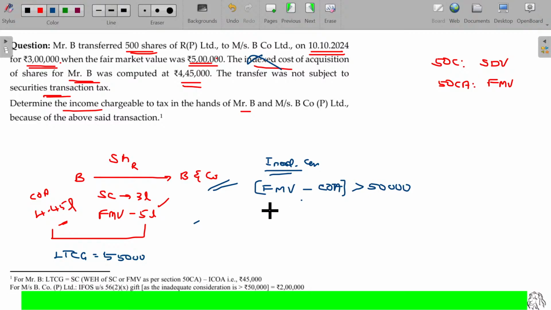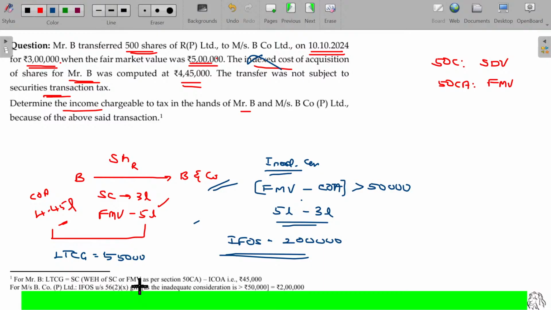Fair market value being 5 lakhs, but the amount paid only 3 lakhs. So the difference between these two is 2 lakhs, which is more than 50,000. So the entire 2 lakhs is considered as income from other sources and taxable under income from other sources as a gift. Is that okay?